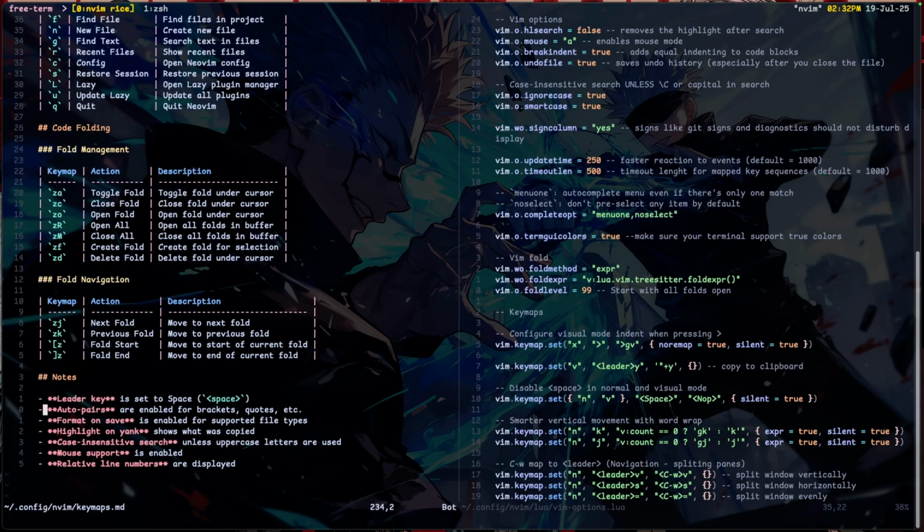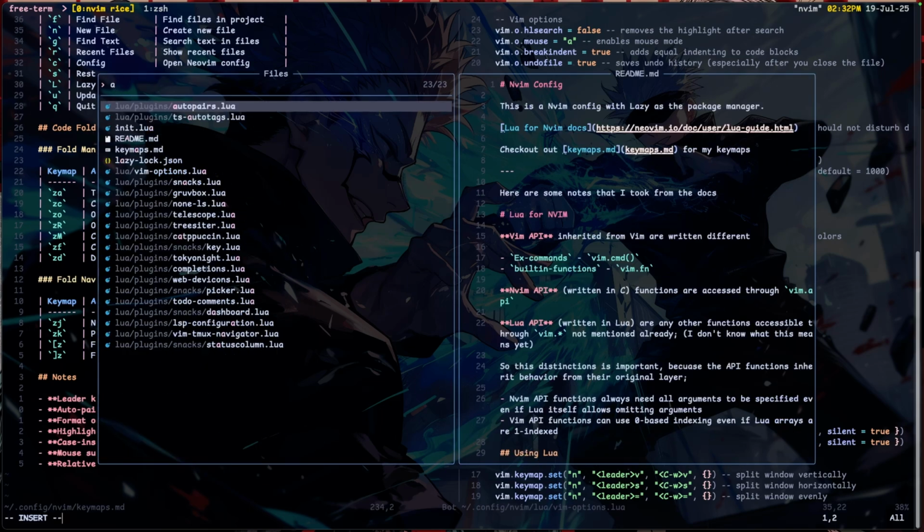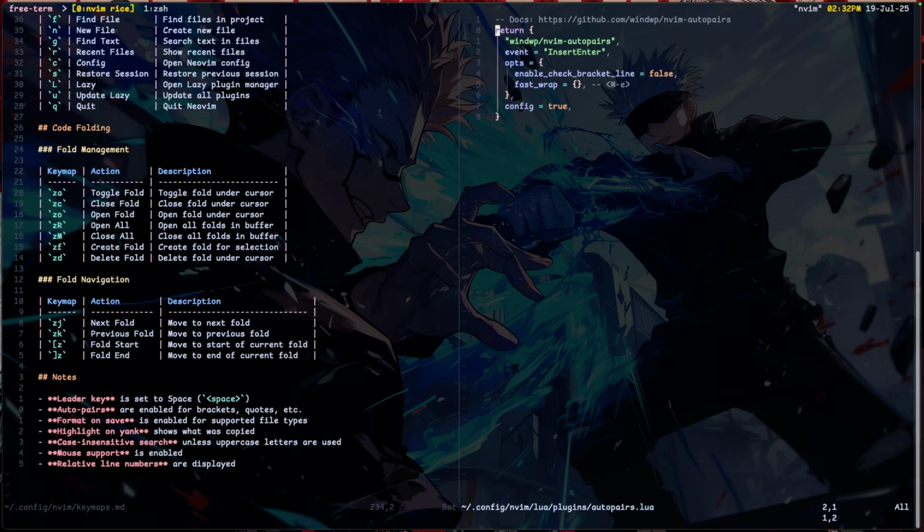And my leader key is space. I have auto pairs installed. So auto pairs works for, let's say you type this, it auto pairs it for you. But I also have one more thing installed, tags. So I always have this issue when I'm working on JSX or TSX files. I have a component, but I want to comment, and a JavaScript comment is this. Yeah, a JavaScript comment is that, but a JSX comment is this.